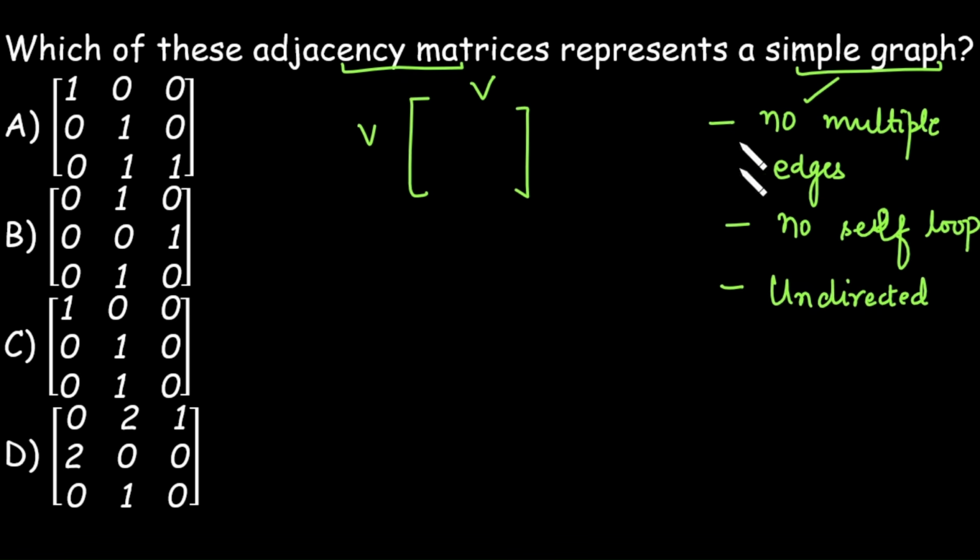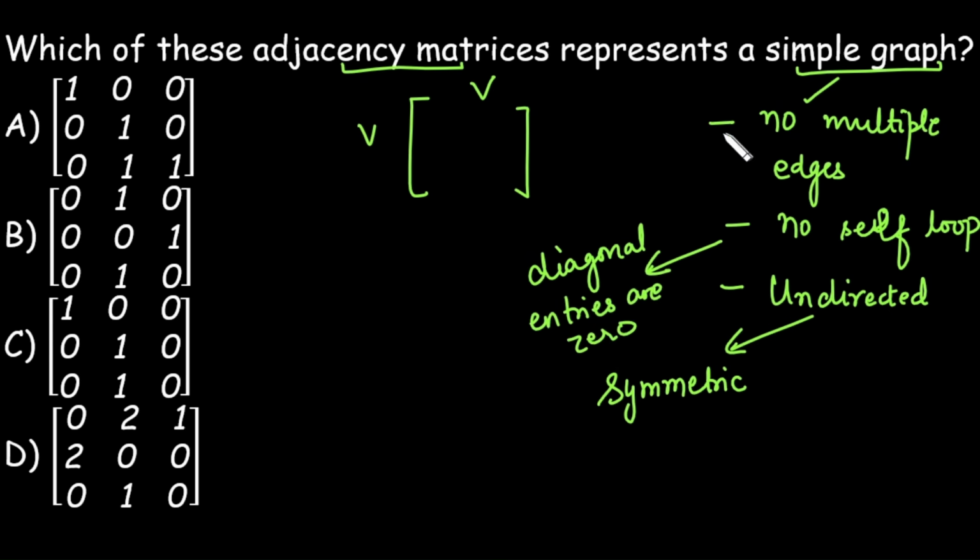So what is the restriction on the matrices we have? Undirected graph means the adjacency matrix must be symmetric. No self loop means diagonal entries are 0. No multiple edges means entries are only 0 or 1. It cannot be a 2 or a 3.